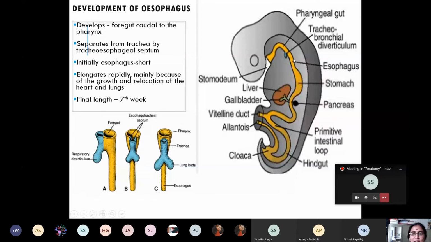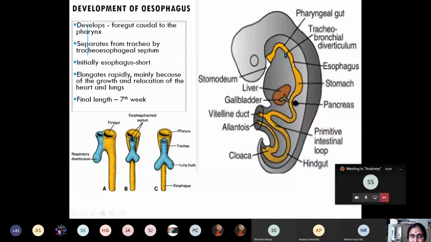And you have studied that initially the heart is located cranial to the buccopharyngeal membrane during development. But during the folding of the embryo, head folding, it migrates and occupies its normal position in the thorax. So when there is a migration, mainly growth and relocation of the developing heart and the lung in the region of the thorax, there occurs the elongation of the esophagus. The adult length of the esophagus is formed during 7th week of intrauterine life.